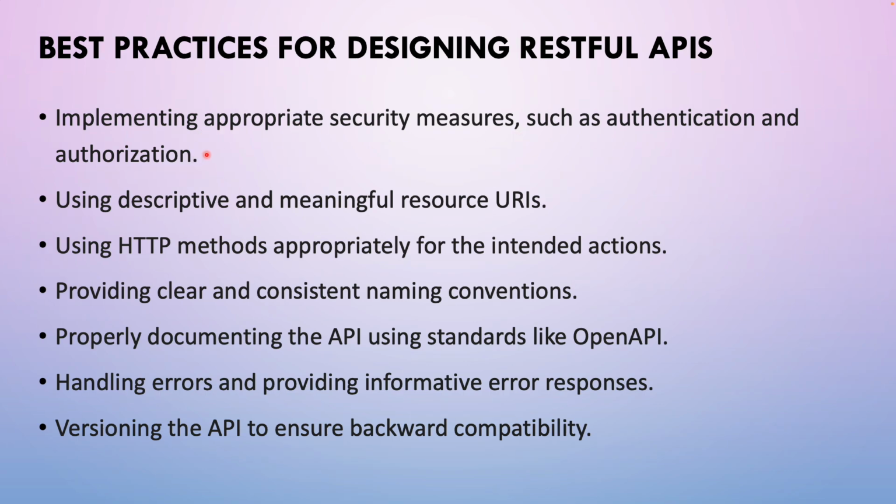In an organization, we will have roles like developer, senior developer, manager, and so forth. So only a person who has the role of manager can access specific APIs. For that we need to implement authorization. So if we are developing any RESTful API, we need to be very careful. We need to implement security measures such as authentication and authorization.